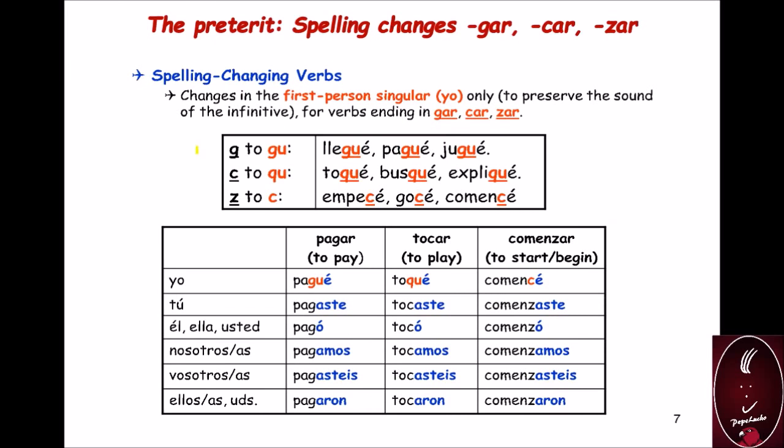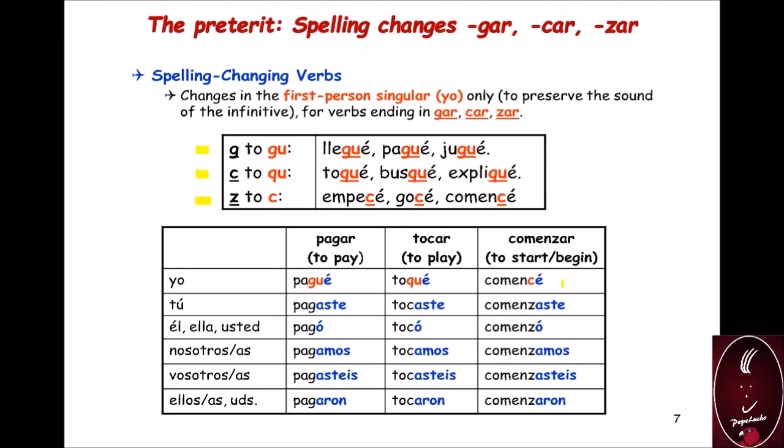Here we have a little summary. For gar ending, the G changes to GU. Car ending, the C changes to QU. And zar ending, the Z changes to C. The verb pagar: yo pagué. Tocar: yo toqué.